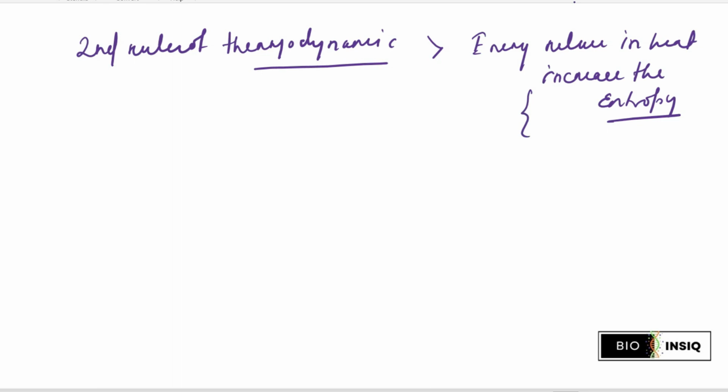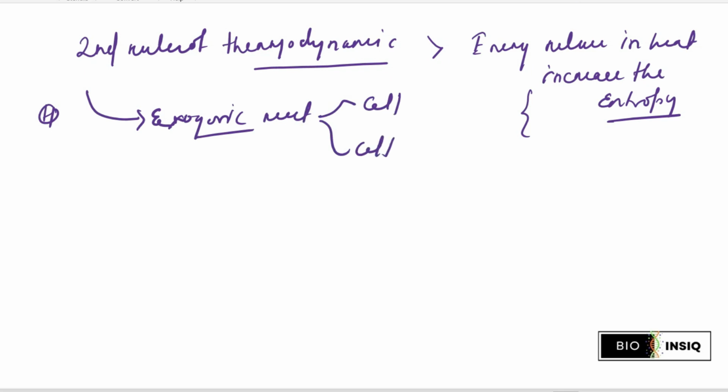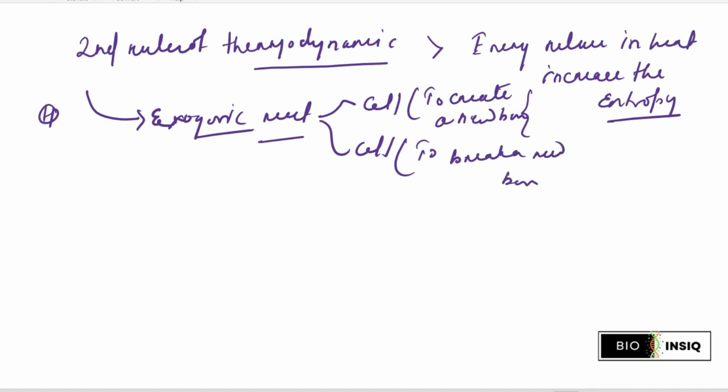So the biochemists analyzed that issue and considered this energy which is released from the exergonic reaction. Some of this energy is further utilized by the cell to create a new bond or to break a bond, right?